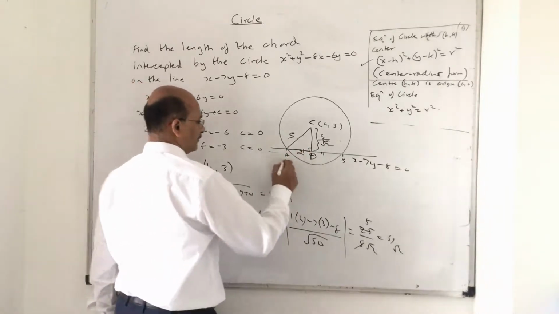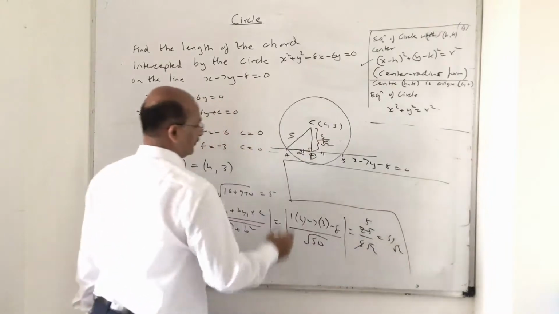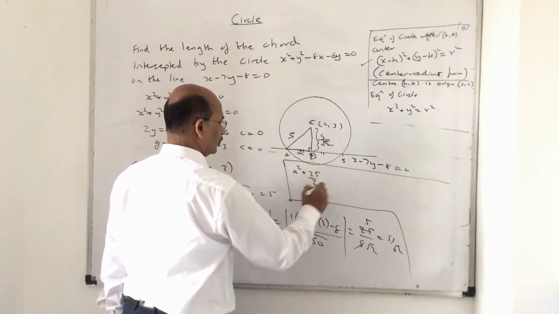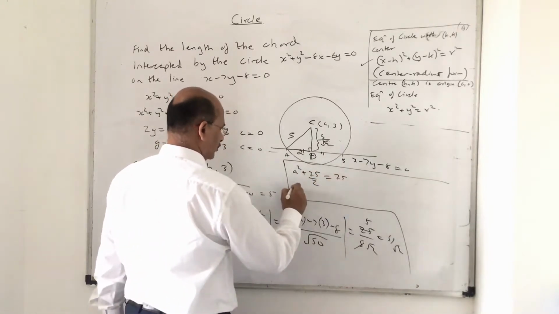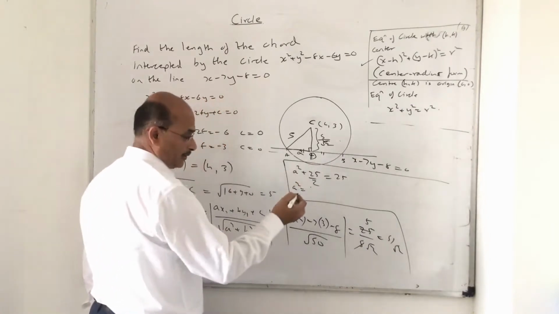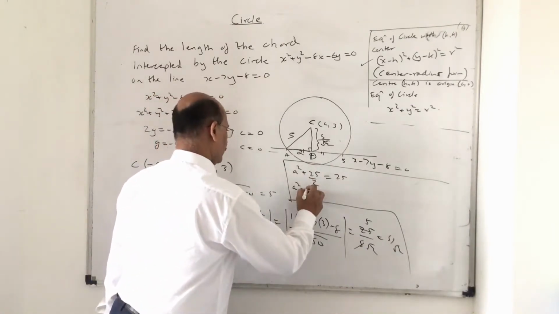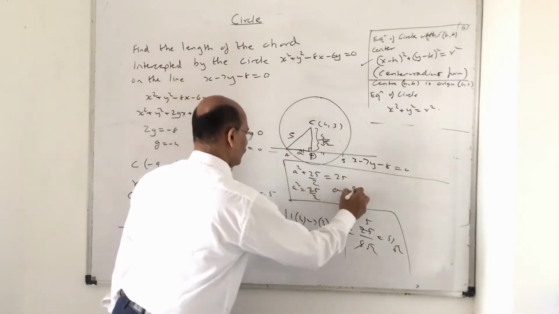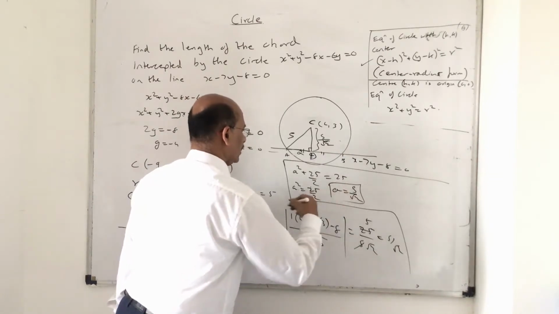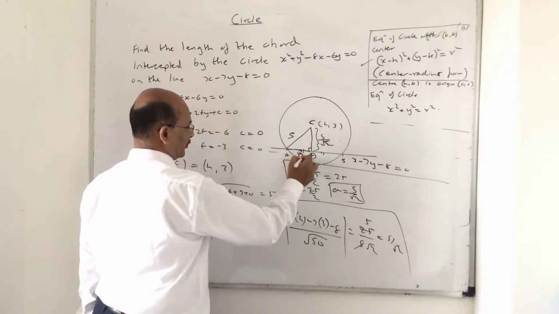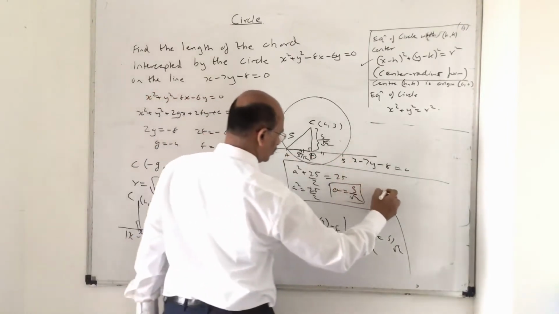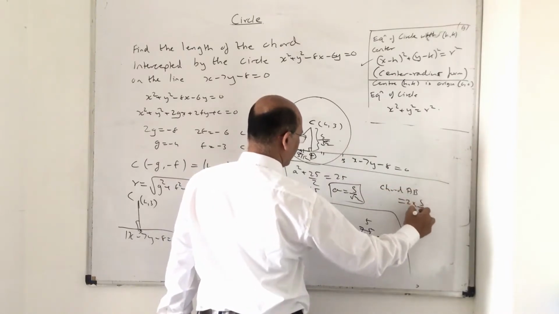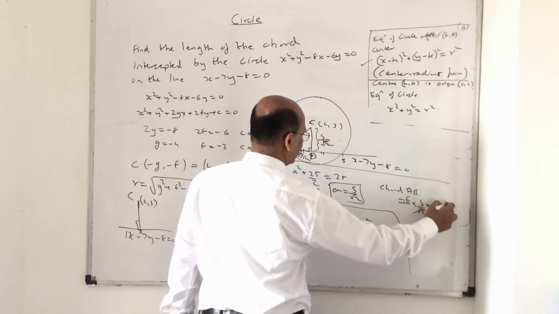So let us take the final shape now. Let us see. So A square plus 25 upon 2 is equal to 25. So A square is nothing but 25 minus 25 upon 2, so 25 upon 2 only. So A is 5 upon root 2. Now this is 5 upon root 2, so multiply by 2. The chord AB or intercept is nothing but 2 into 5 upon root 2. So this cancels, and it is 5 root 2.